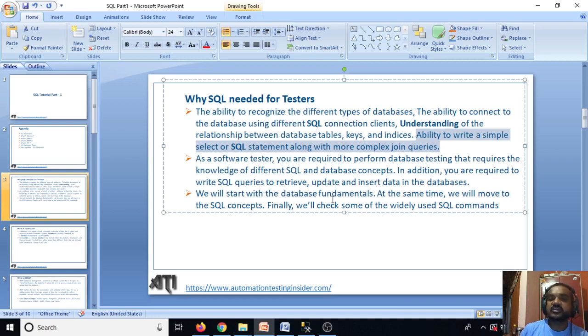We will start with the database fundamentals. At the same time we will move to SQL concepts as well. Finally, we will check some of the widely used SQL commands.